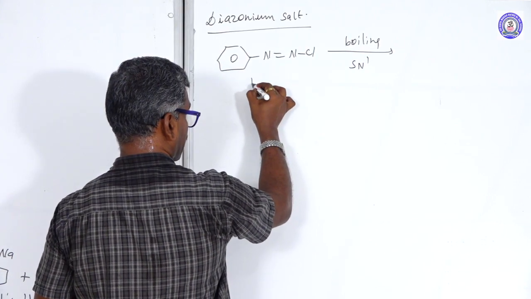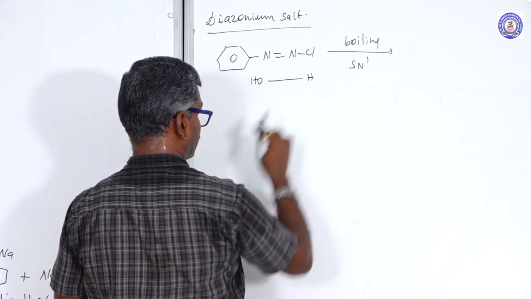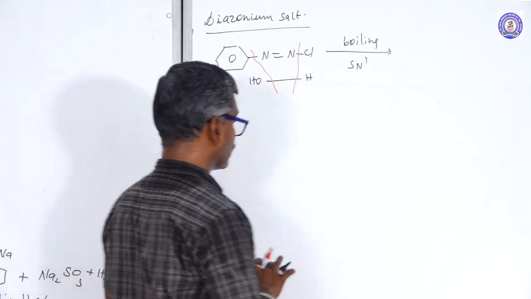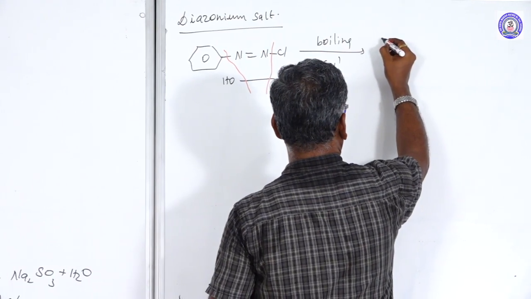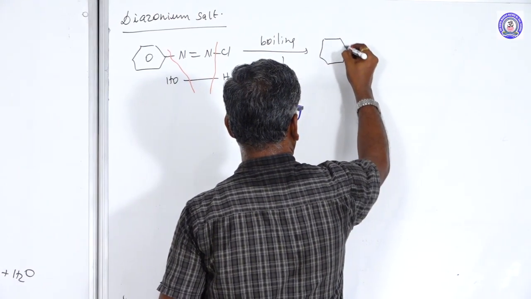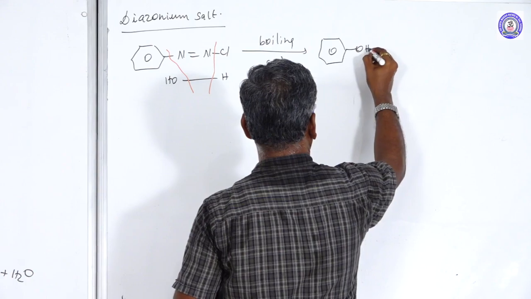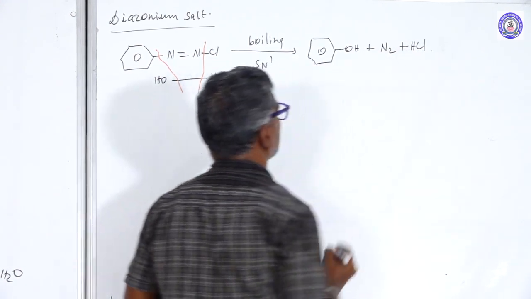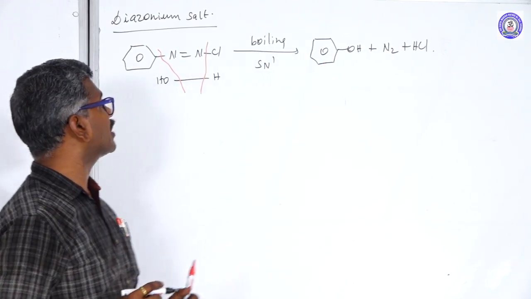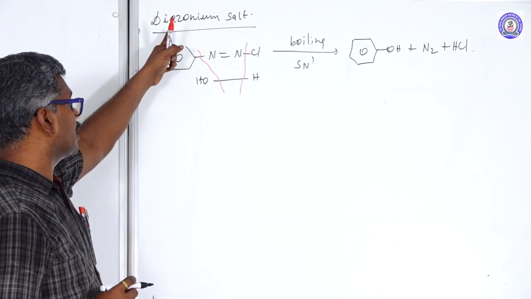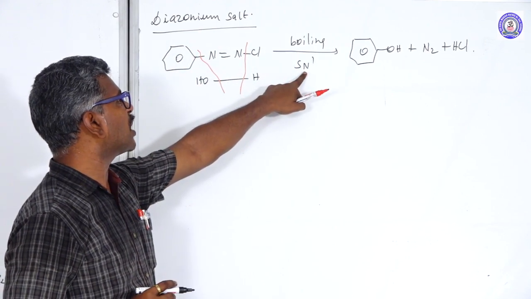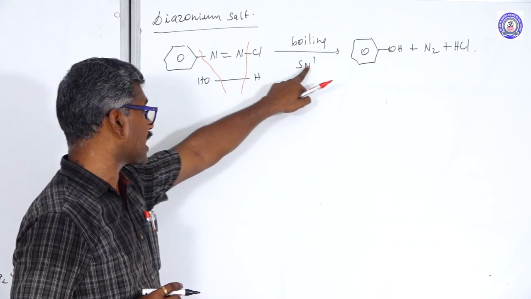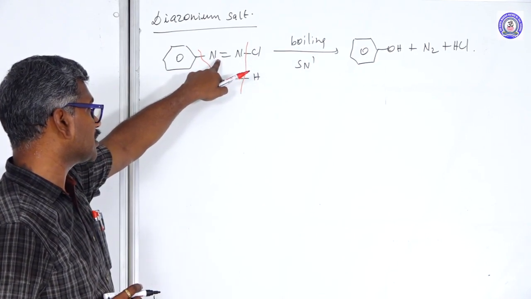How to write the water? HOH. This bond breaks to form OH plus N2 plus HCl. This is a preparation of phenol. Another method, diazonium salt. This reaction follows the SN1 mechanism. The rate of nucleophilic substitution reaction depends upon the electron withdrawing group.